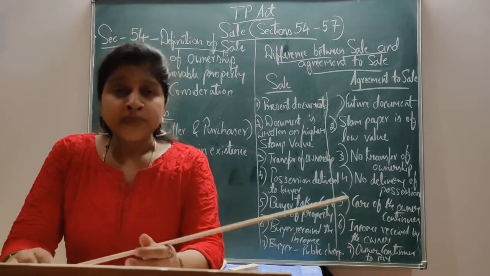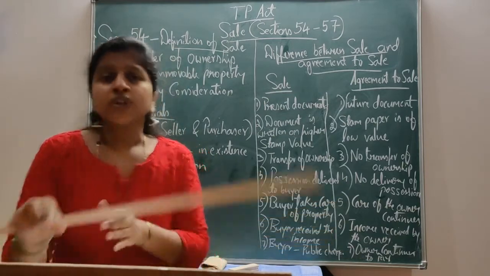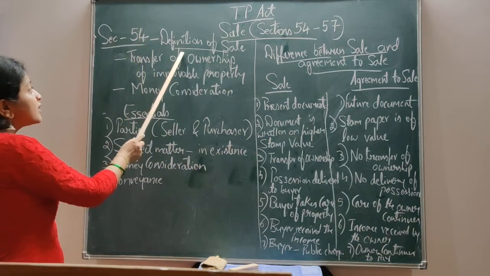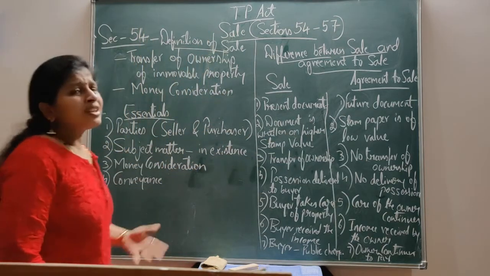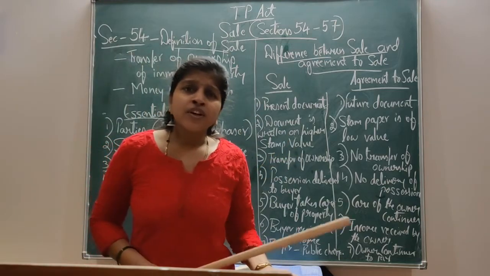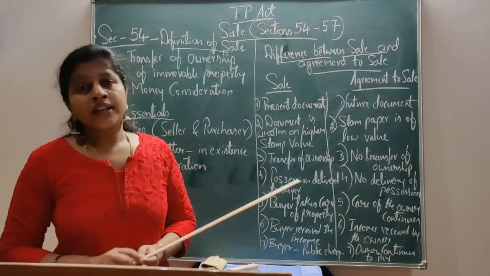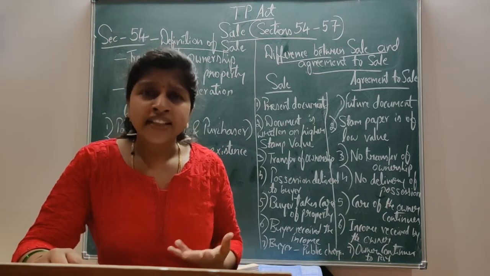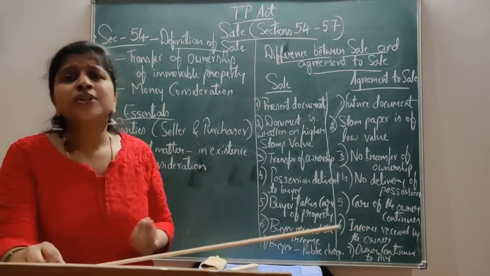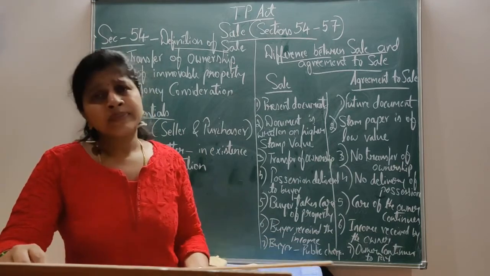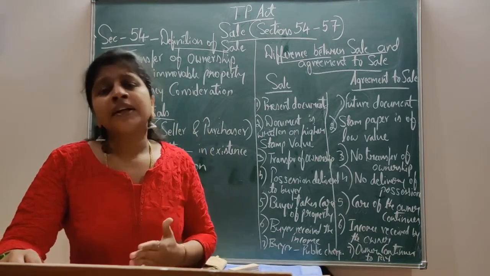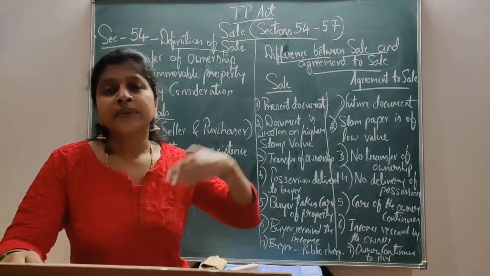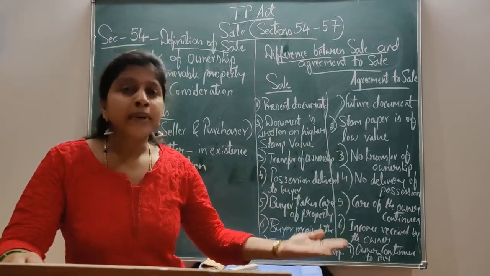Now, let me explain what is sale. First of all, section 54 of the Transfer of Property Act deals with the definition of sale. Sale is a transferring of the ownership. That is, the person who is having the right, the title and interest over the property, is going to sell his property to anybody. Whatever bundle of rights the seller is having, all of it will be transferred to the buyer, that is the purchaser.